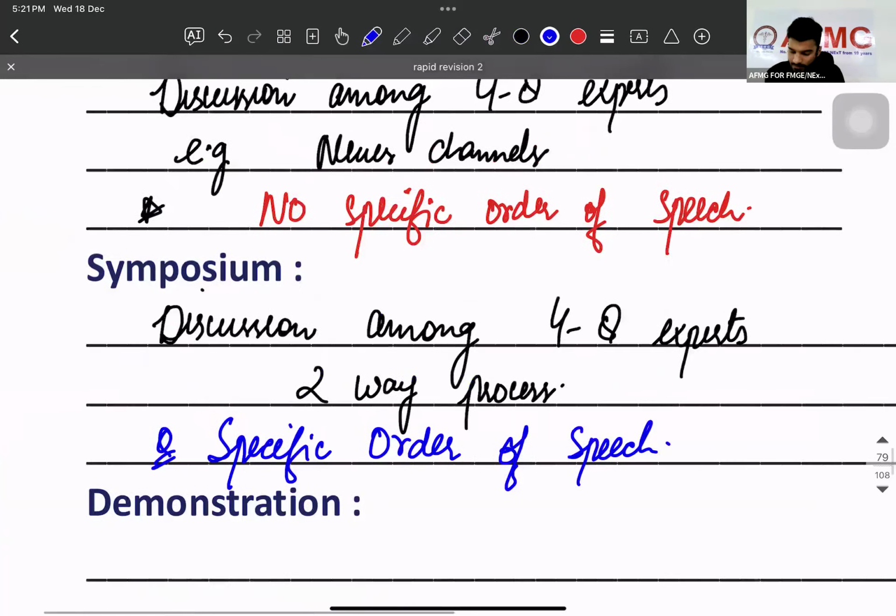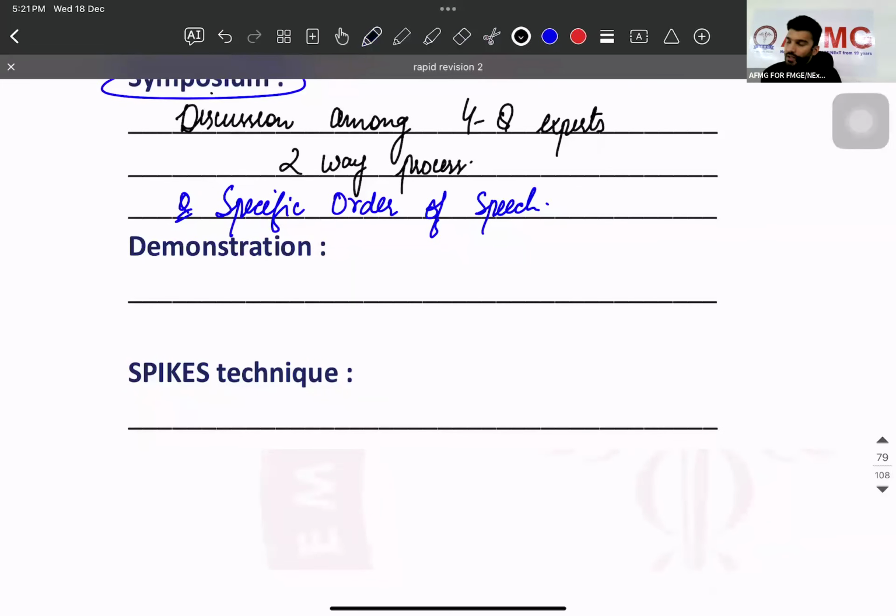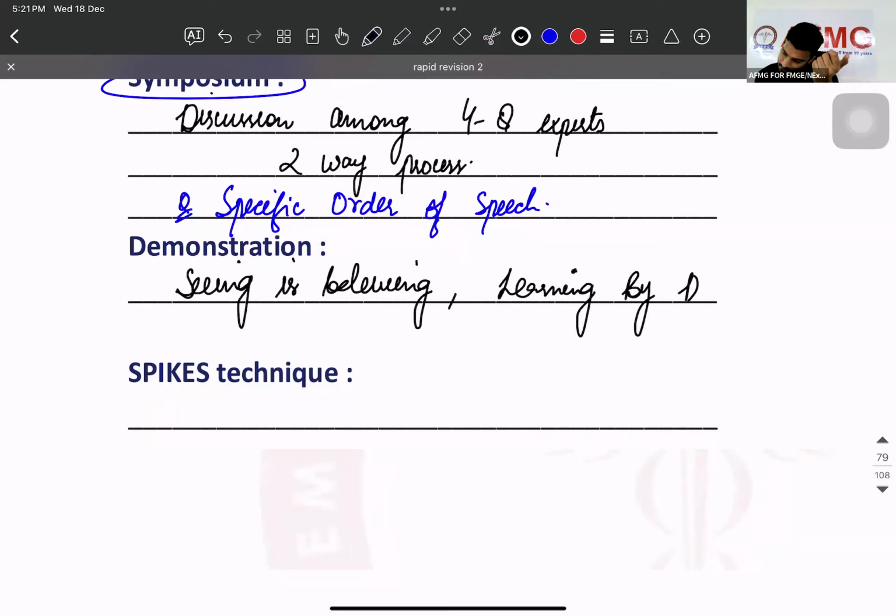Then demonstration. We have a principle in demonstration. What is that? Seeing is believing, learning by doing. For example, ORS, or when we demonstrate how to use sanitary pads. That's also a demonstration. So what is the principle? A simple question was asked: seeing is believing, learning by doing, is for which type of communication? Demonstration.